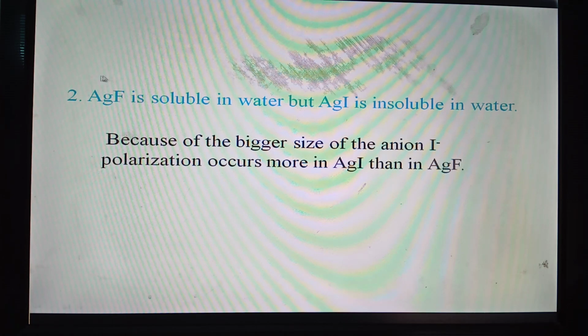But in silver fluoride, since the size of the fluoride ion is very small, a small amount of polarization occurs. For this reason, a small amount of covalent character arises here, that is, it possesses mostly ionic character. For this reason, it dissolves in water. Between silver fluoride and silver iodide, silver fluoride is soluble in water, but silver iodide is insoluble in water.